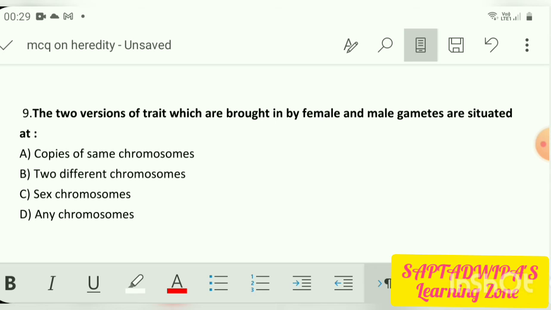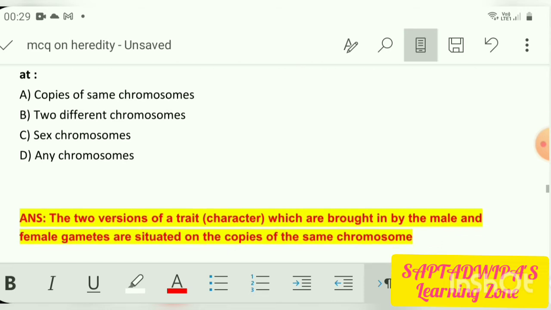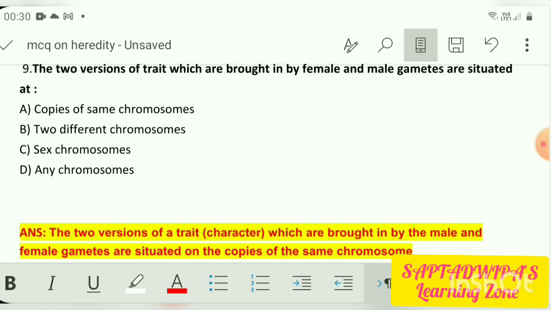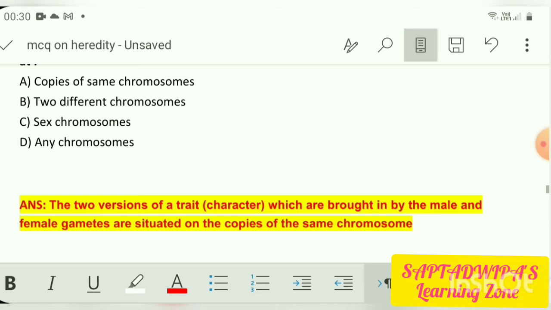So obviously, when the two versions of trait which are brought in by the female and male gametes come together, they are situated at copies of the same chromosome. So our answer for question number 9 is A, copies of the same chromosome. The characters brought in by the male and female gametes are situated on copies of the same chromosome.